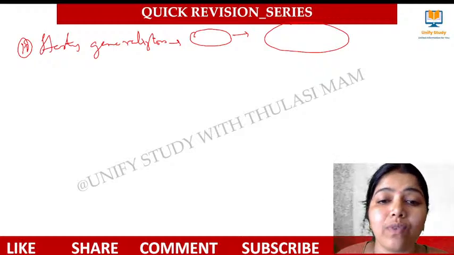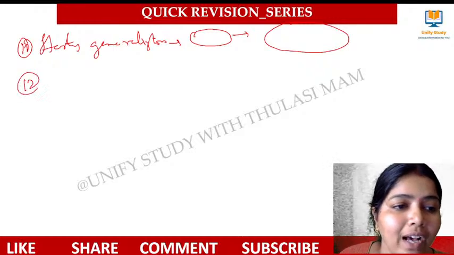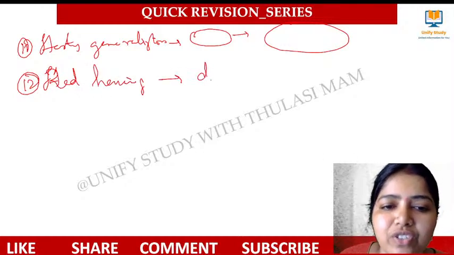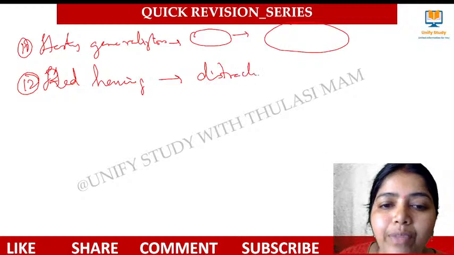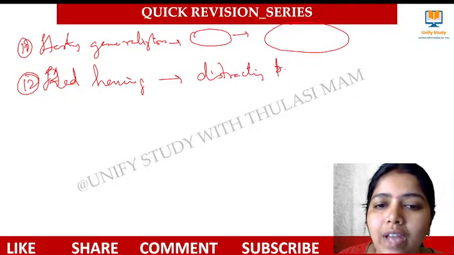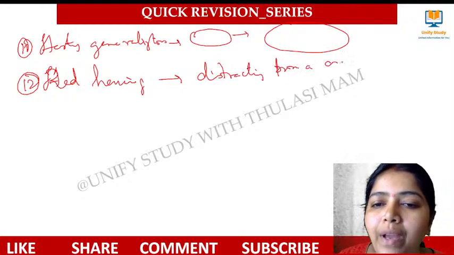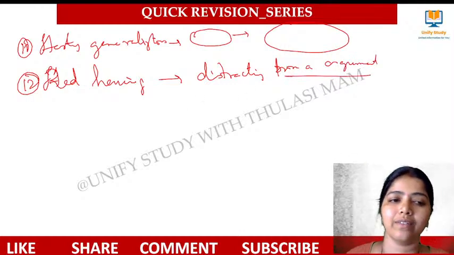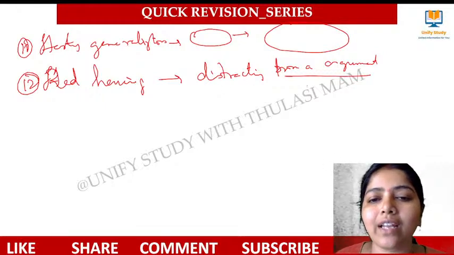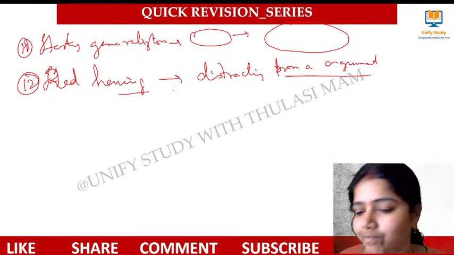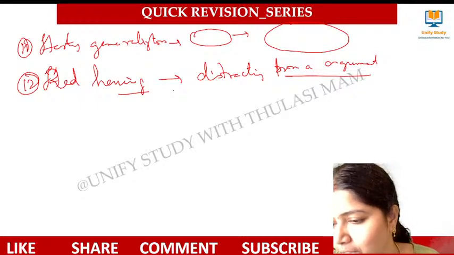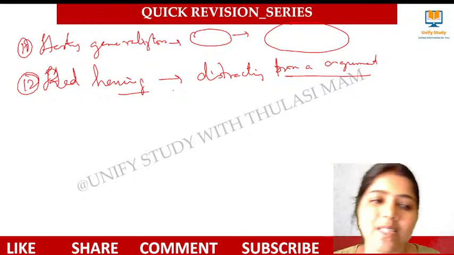And we have the last one. It's red herring. Red herring means distracting. Distracting from the argument. Distracting from an argument, and that we call red herring. Clear, learners?